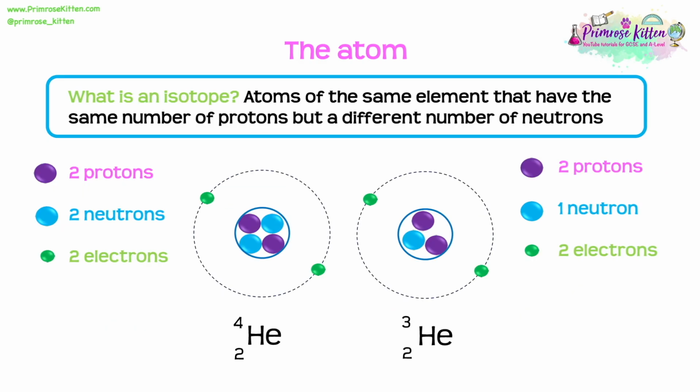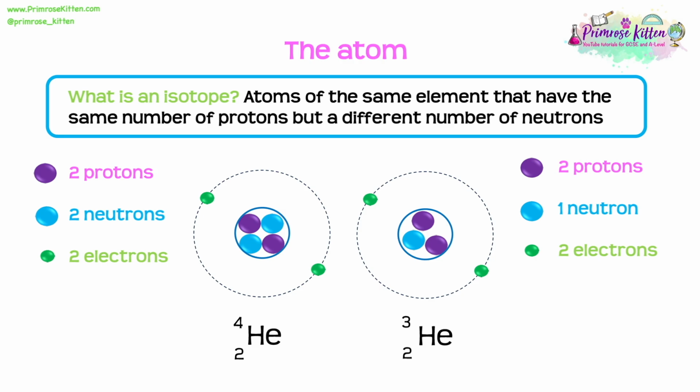In chemistry, we will often see isotopes coming up. Now we need to know what is an isotope. Isotopes are atoms of the same element that have the same number of protons but a different number of neutrons.